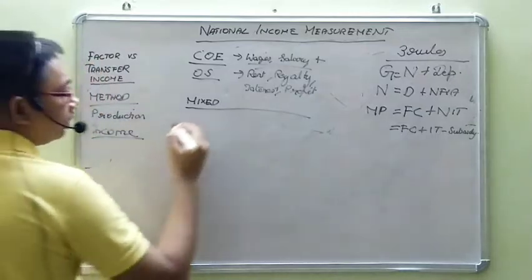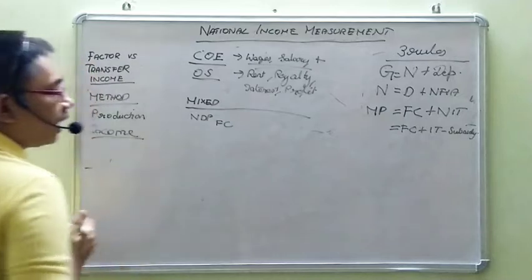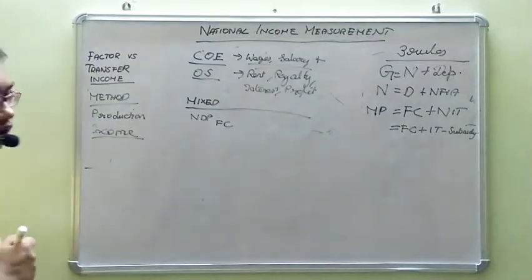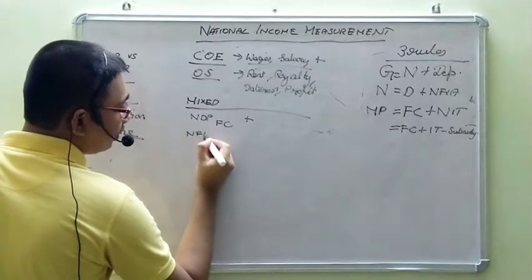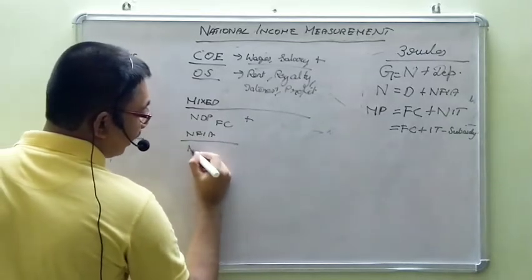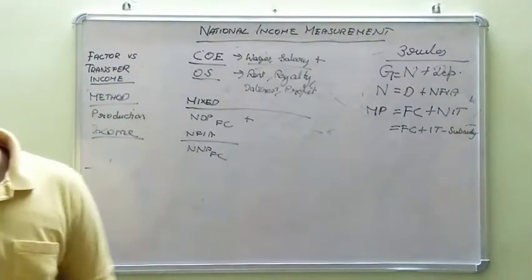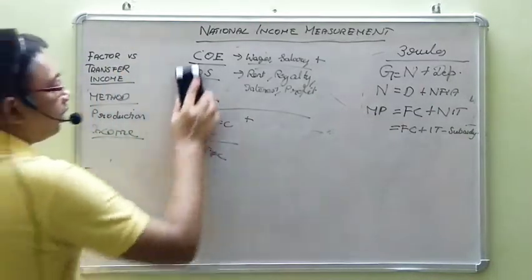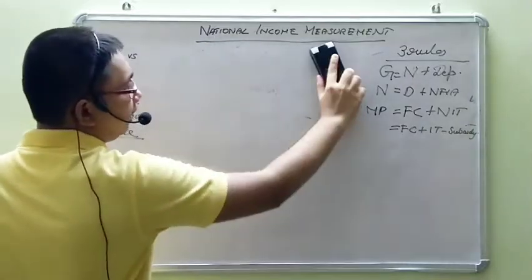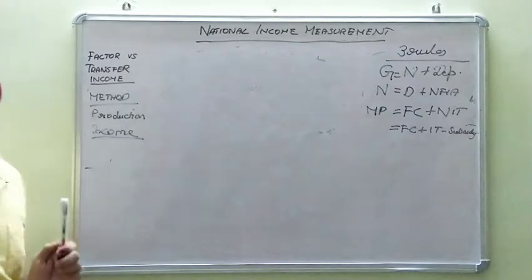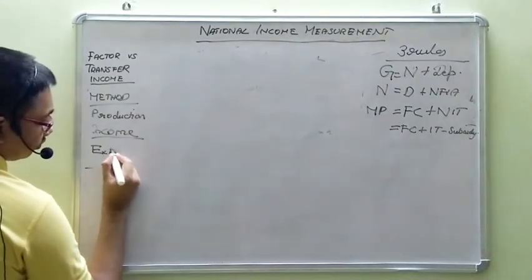The sum of all these will give NDP FC, net domestic product at factor cost. From this we add NFIA to get NNP FC. Okay, this is the second method of measuring national income. COE plus OS plus MI will give NDP FC, plus NFIA will give national income. The third method is the expenditure method.